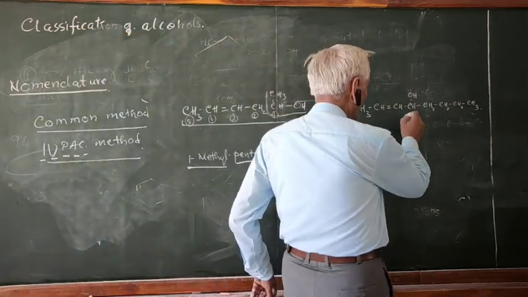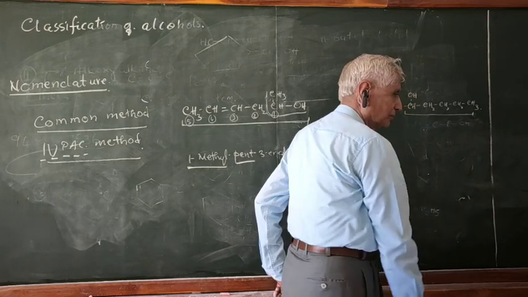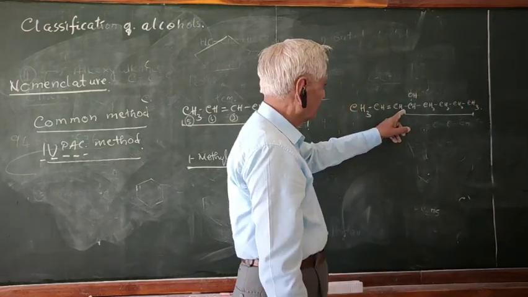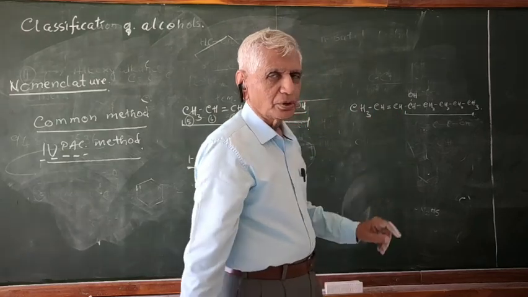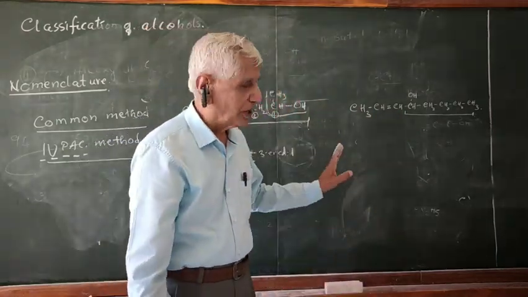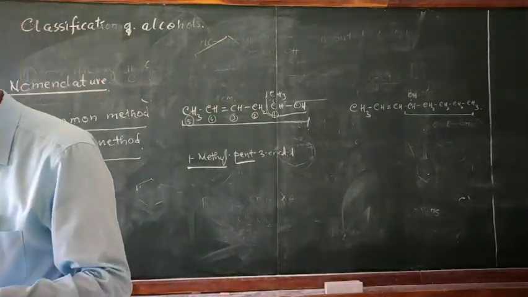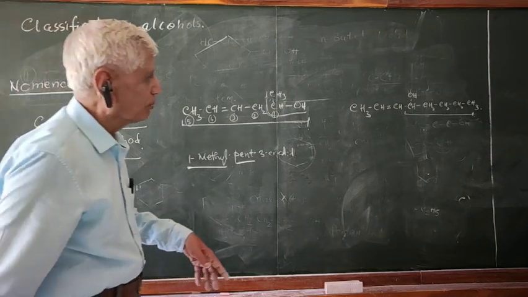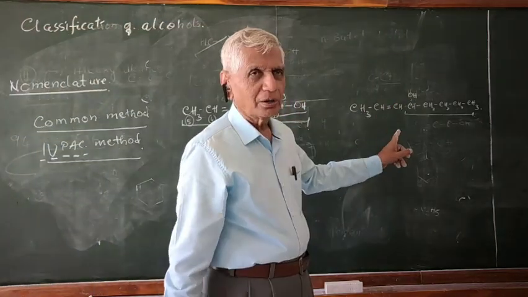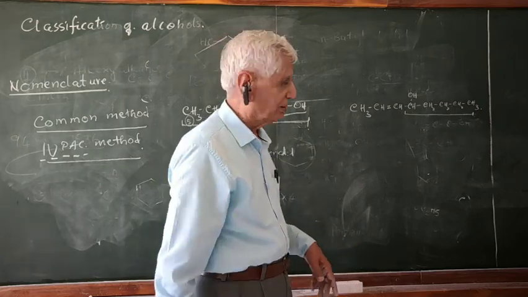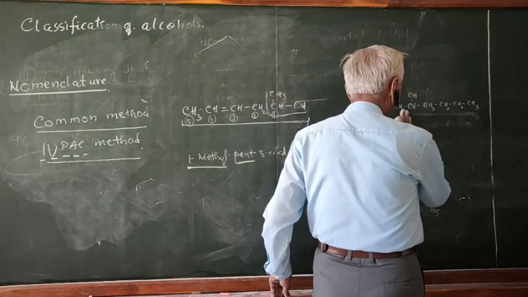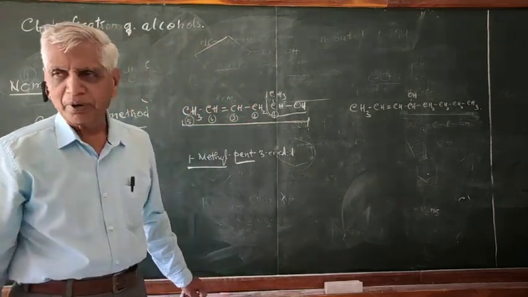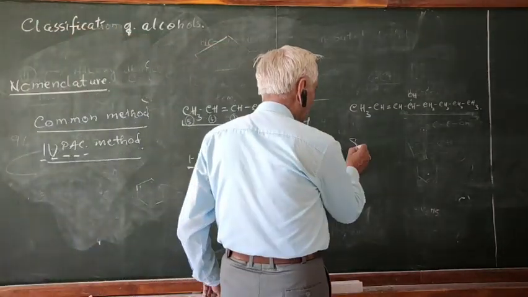Remember, don't select this chain. This is 1, 2, 3, 4, 5, and this is 1, 2, 3, 4. Don't consider this one. You have to select the chain containing both the functional groups, OH and the double bond. Therefore, which is the longest chain you select? How many carbon atoms are present? 8 carbon atoms.